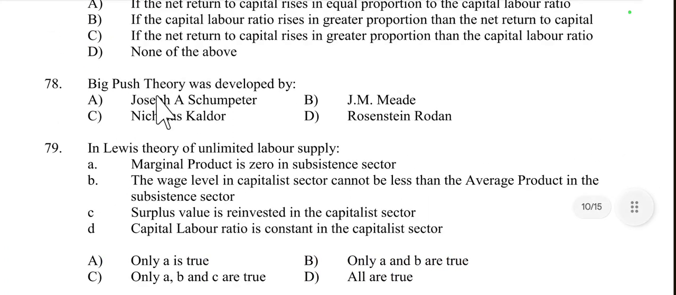Then question number 78, big push theory was developed by Rosenstein-Rodan. So big push theory was given by Rosenstein-Rodan in the 1940s. This theory emphasizes that underdeveloped economies require large scale investment in industrialization to overcome barriers to development and initiate self-sustained economic growth. So the idea is that small incremental investment would not be enough. Instead, a big push is needed across multiple sectors to create sufficient demand and economies of scale, leading to economic growth. So this was given by Rosenstein-Rodan.